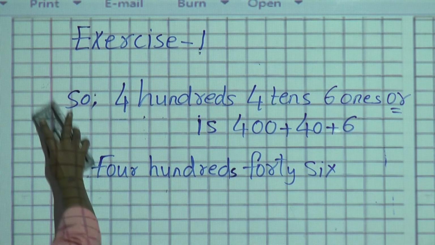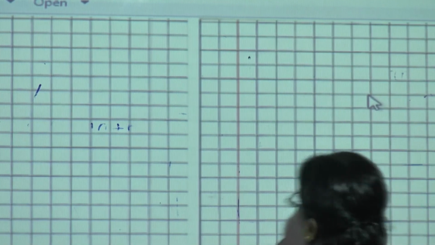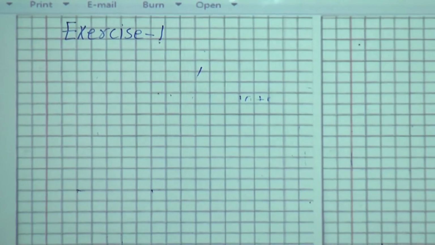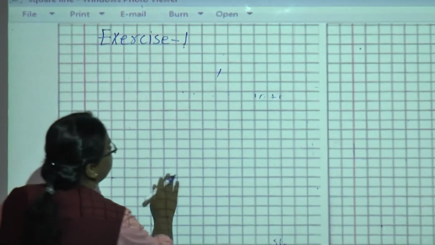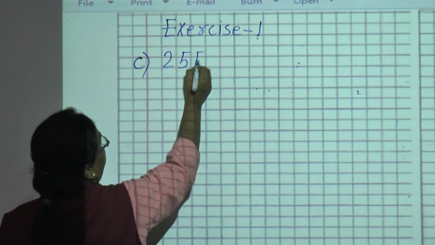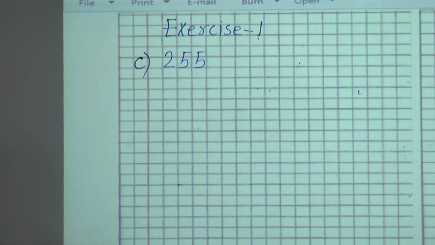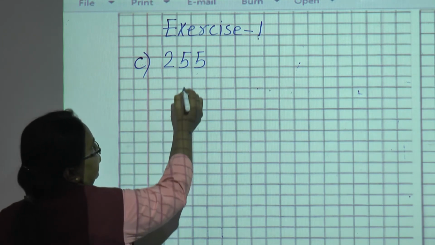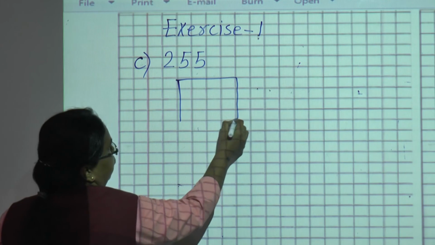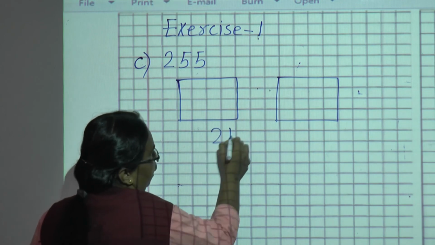Now C1. We will see C1 next. 255. Now C1. 255. Now can you tell me what you will do here? How many sheets? 5 sheets? No. Then yes, correct, 2 sheets. Okay, you will draw 2 sheets. In this way, 2 sheets. Okay, that is 200s.